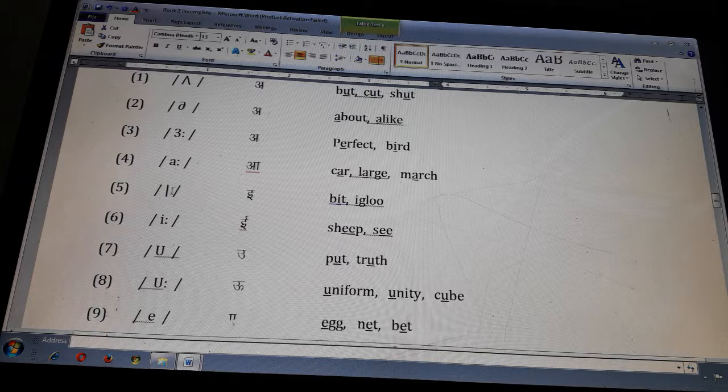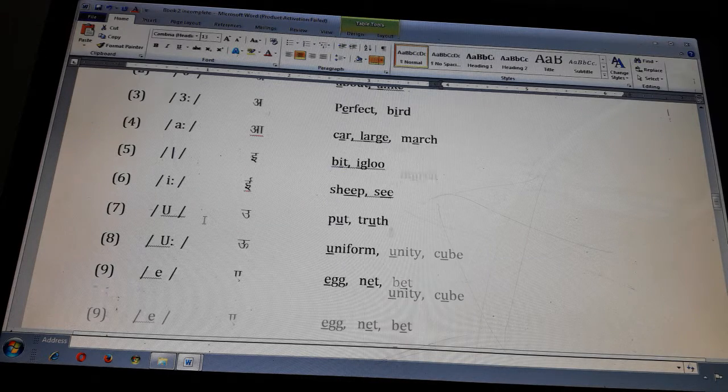This is the symbol of E, bit, igloo. This is the symbol of E, sheep, she. This is the symbol of U, put, truth. This is the symbol of U, uniform, unity, cube.